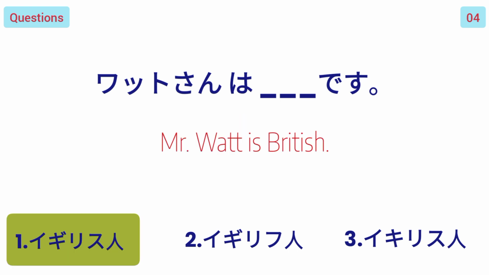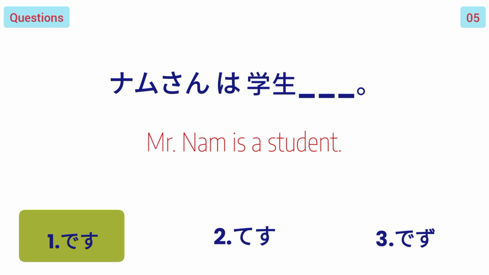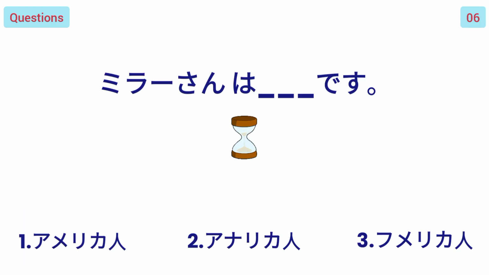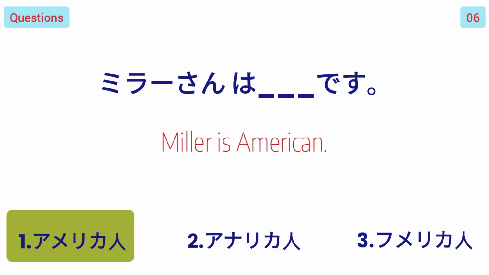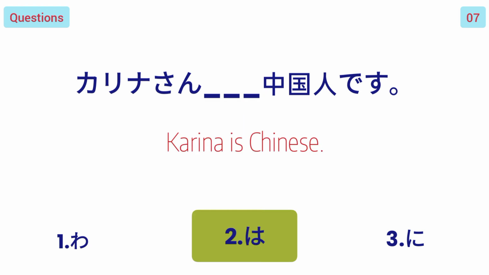Correct answer is. ワットさんはイギリス人です。 Correct answer is. ナムさんは学生です。 Correct answer is. ミラーさんはアメリカ人です。 Correct answer is. カリナさんは中国人です。